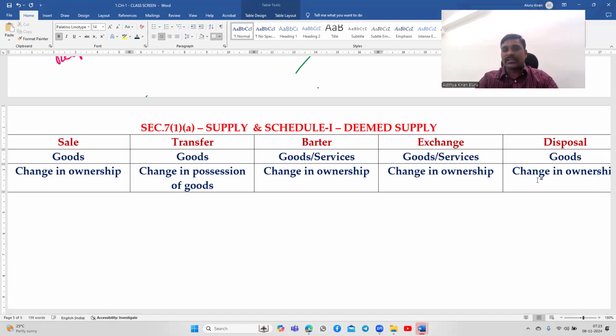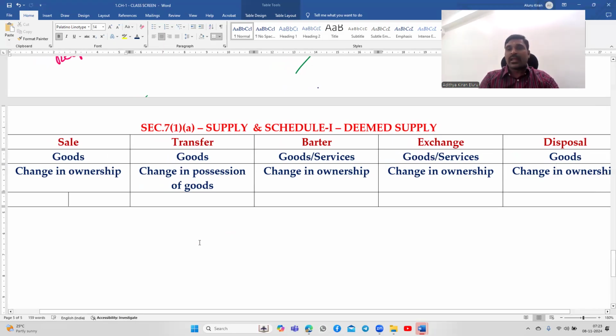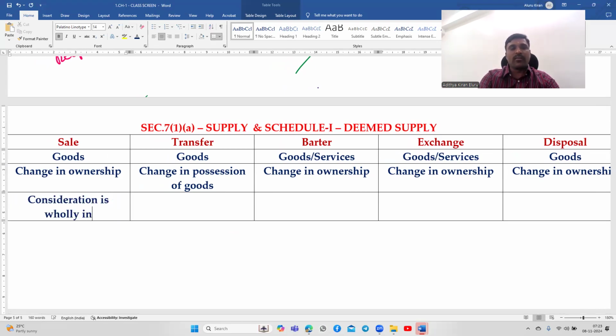Next, what is the difference between these? In case of sale, consideration is wholly in monetary terms.